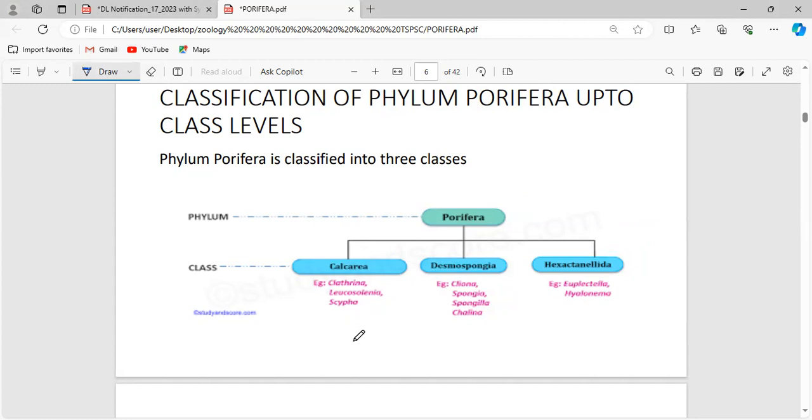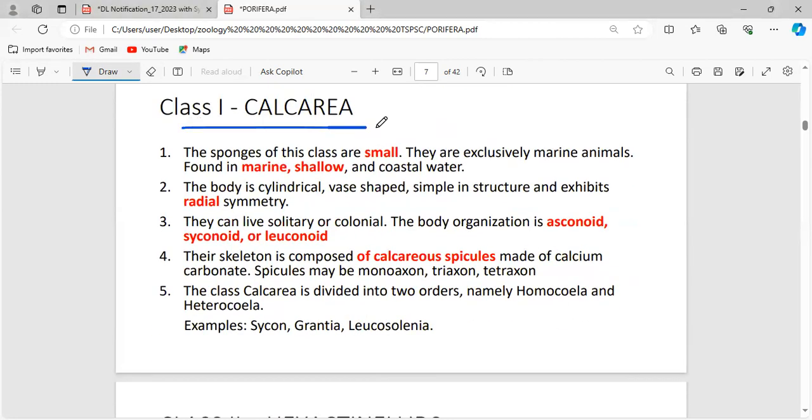What are the three classes of Porifera? Calcarea, Desmospongia, and Hexactinellida. The first class, Calcarea: these sponges are small and prefer to live in the marine shallow region, only near the surface, not in the deep. The body is cylindrical, vase shaped, simple in structure, and exhibits radial symmetry. They can live either as an individual or as a group; both are possible.